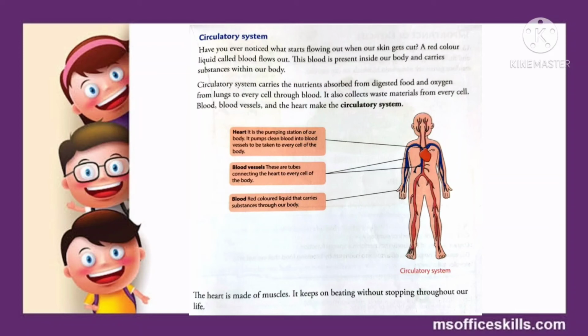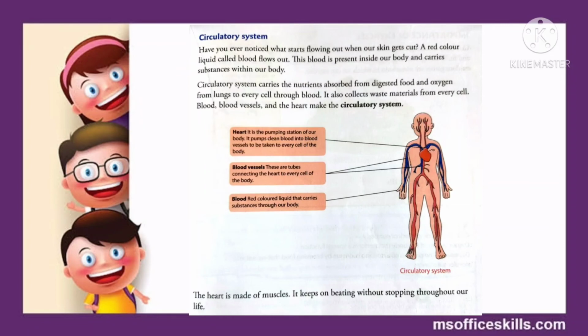The main parts of this system are the heart and blood vessels. The heart is the main organ, as you all know, and its function is that it pumps out blood. It is the pumping station of our body. It pumps clean blood into blood vessels to be taken to every cell of the body. Next come the blood vessels.